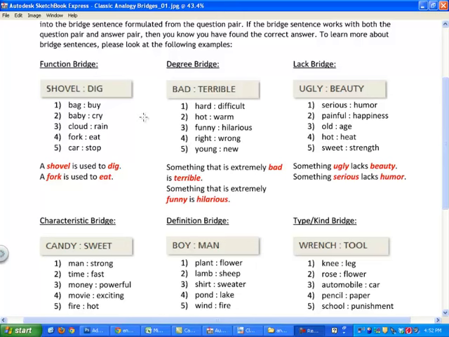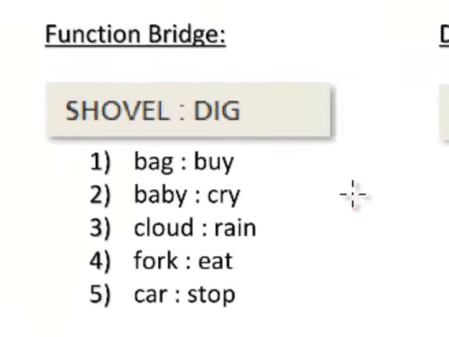There's lots of different kinds of bridges, and let's look at the first kind. It's called a function, and let's go through it together. So shovel is to dig as what is to what? We know that a shovel is used to dig, so let's take a look at these examples.